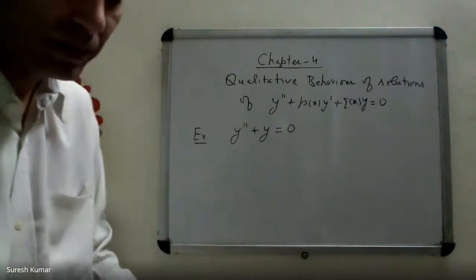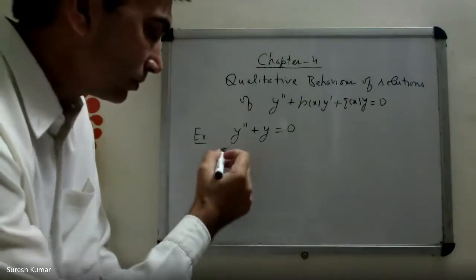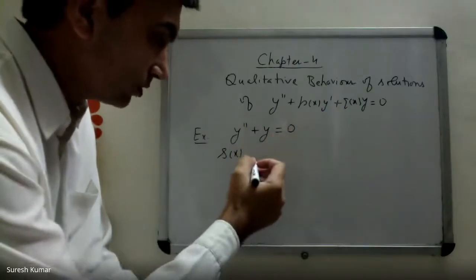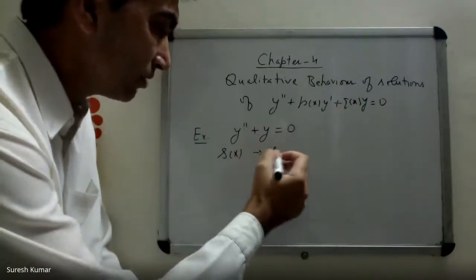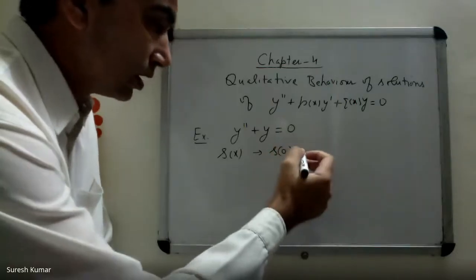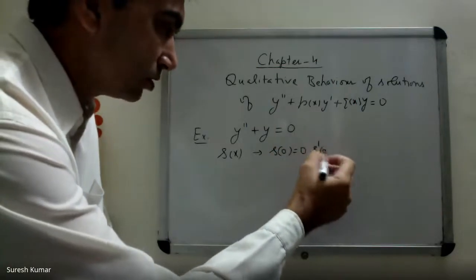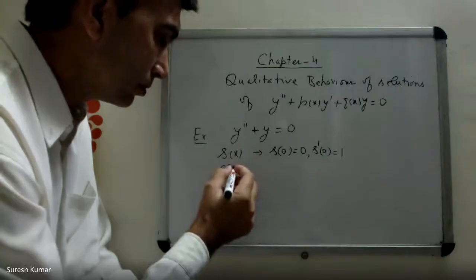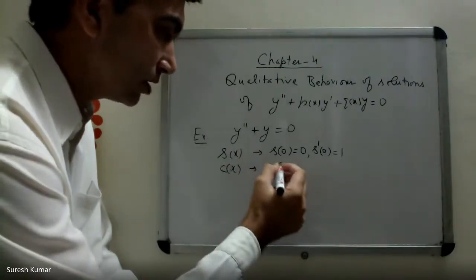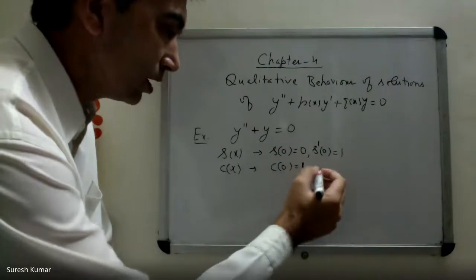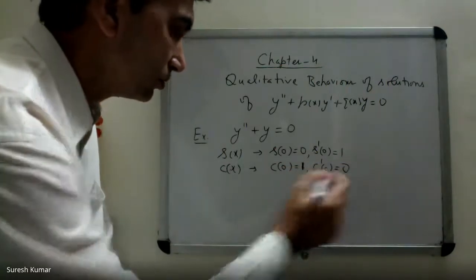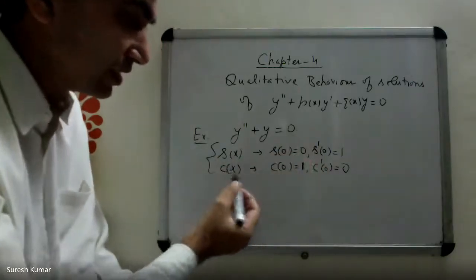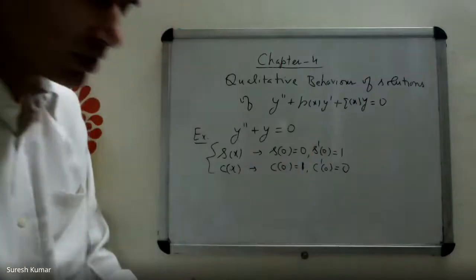Suppose I don't know its solutions. What is given to me? There is a solution S(x) of this equation satisfying two conditions: S(0) is 0, S prime (0) is 1. Other solution is C(x) satisfying two conditions: C(0) is 1 and C prime (0) is 0. This is the given differential equation. S(x) and C(x) are solutions satisfying these conditions.